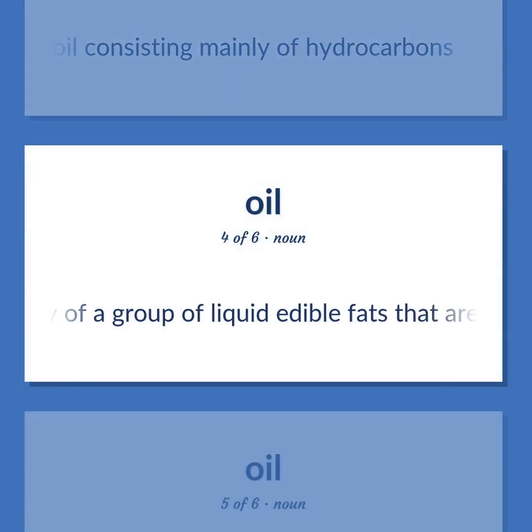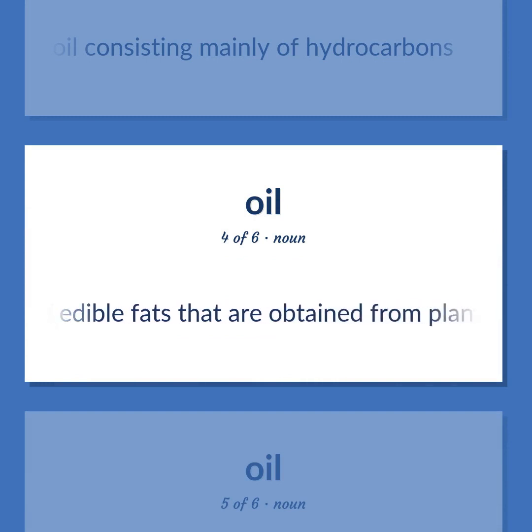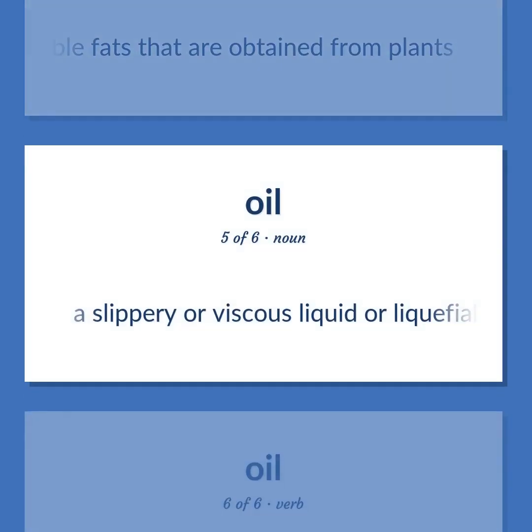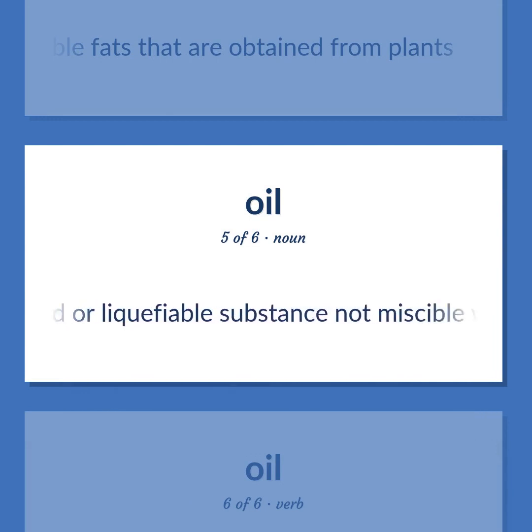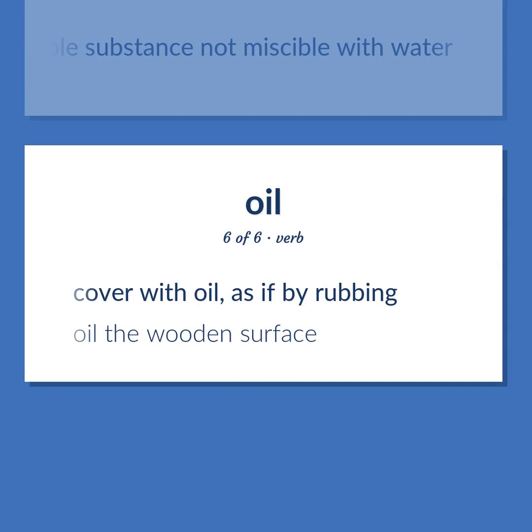Any of a group of liquid edible fats that are obtained from plants. A slippery or viscous liquid or liquefiable substance not miscible with water. Cover with oil, as if by rubbing. Oil the wooden surface.